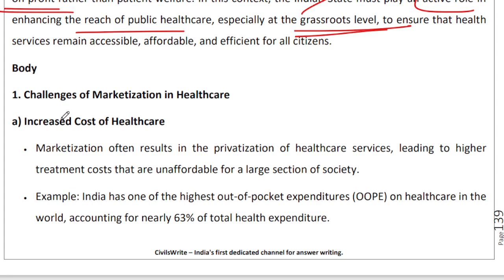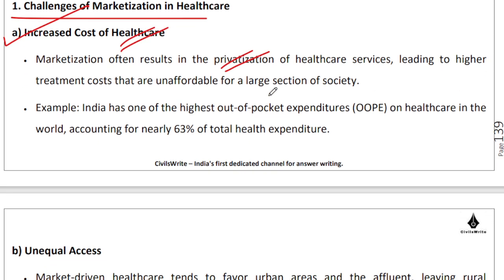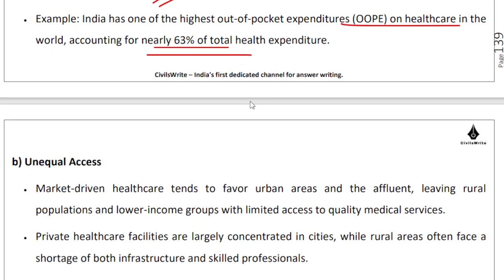So what are the challenges of marketization in healthcare? The first biggest challenge is the increasing cost, or inflation, in the healthcare industry in India. The moment you start relying too heavily on the private sector, which is a for-profit entity, you will find that healthcare services start becoming more and more unaffordable. Just the way schools today charge in cities such as Bombay anywhere between 1.5 to 2.5 lakh rupees per annum for a child in fifth or sixth standard, that is where healthcare is also headed. Our out-of-pocket expenditure on healthcare is one of the highest in the world, and that's not something we need to be proud of.